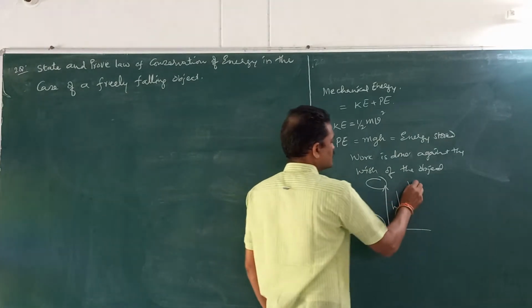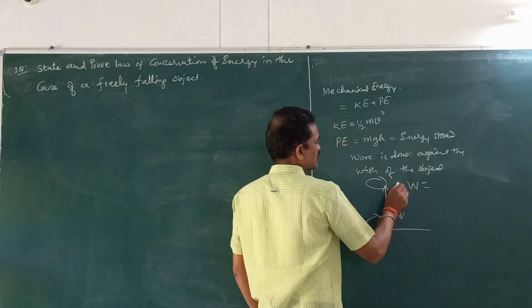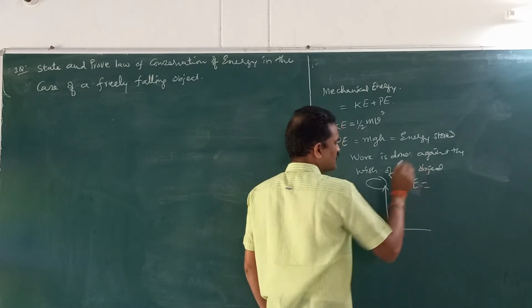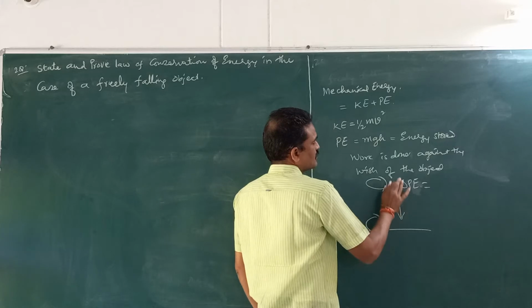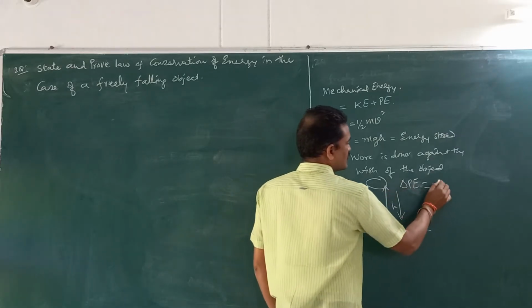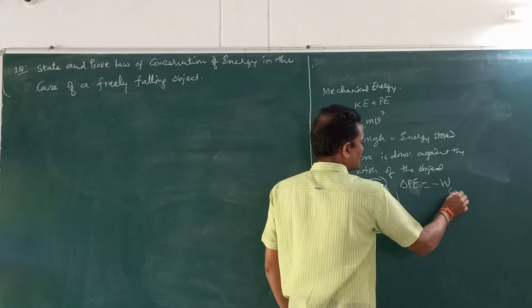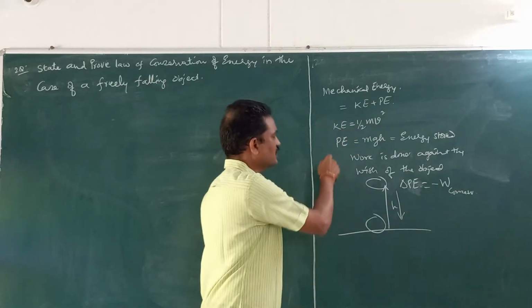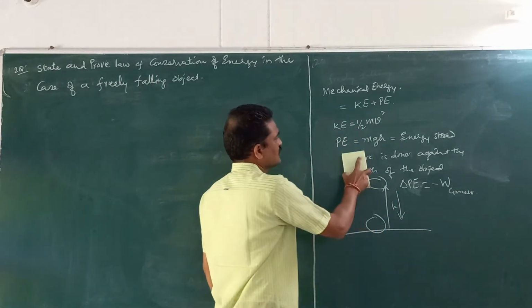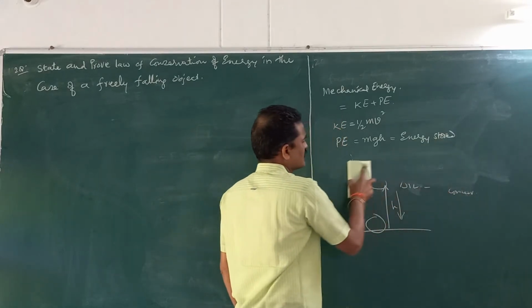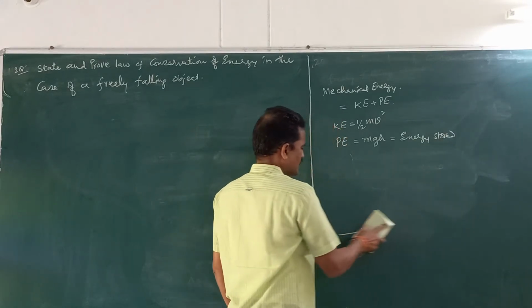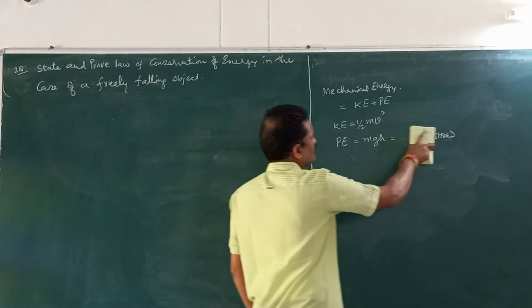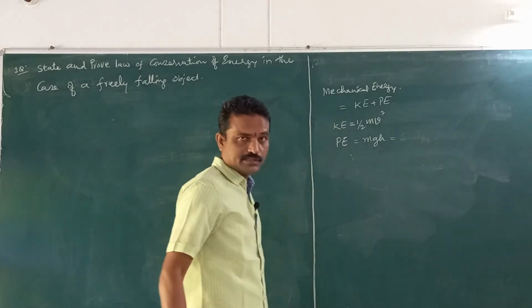Actually, there is no potential energy as such. You have to write change in the potential energy. So, change in potential energy is negative of the work done by the conservative forces. This is the actual definition. But if you remember potential energy is equal to mgh, that is enough. No need to think of the other definitions. For exam purpose, just remember potential energy is equal to mgh.